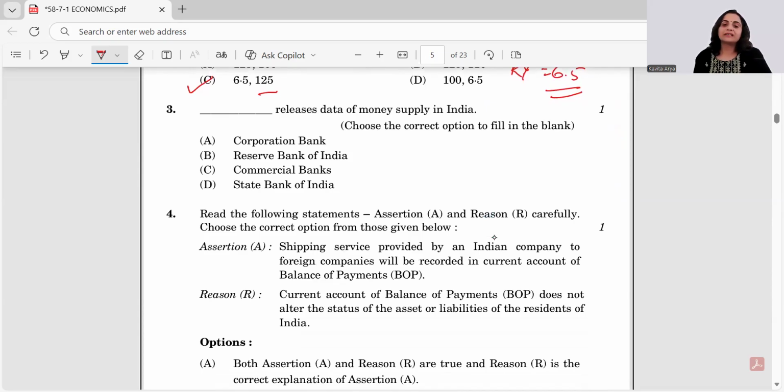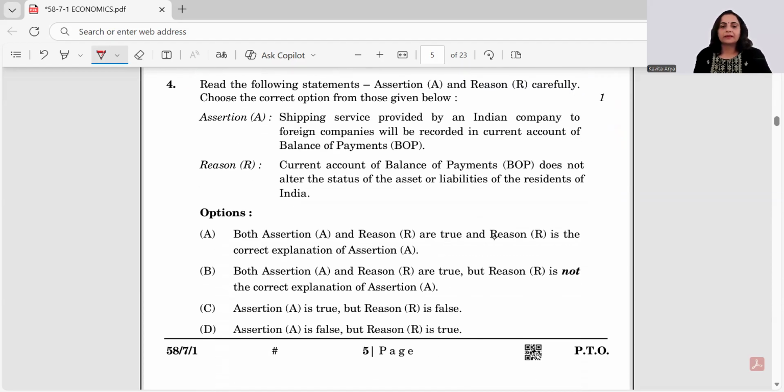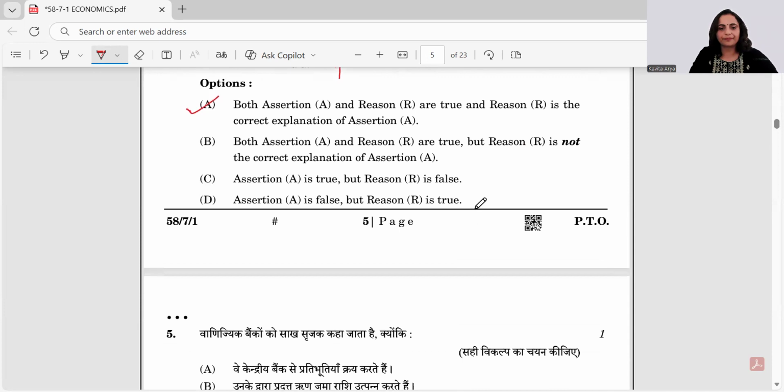Next question says Dash releases the data of money supply in India and that's clearly RBI. Assertion and reasoning question is there. Assertion says shipping services provided by an Indian company to foreign companies will be recorded in current account of BOP. So shipping services are there and they say it's to be posted in current account. So that's true. Current account of BOP doesn't alter the status of assets and liability. That's also true. And that gives the true reason also because it doesn't alter the situation of assets and liabilities. So we would be posting it in current account. So my answer is A.